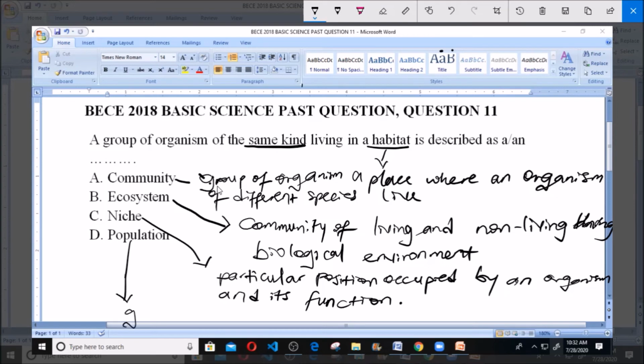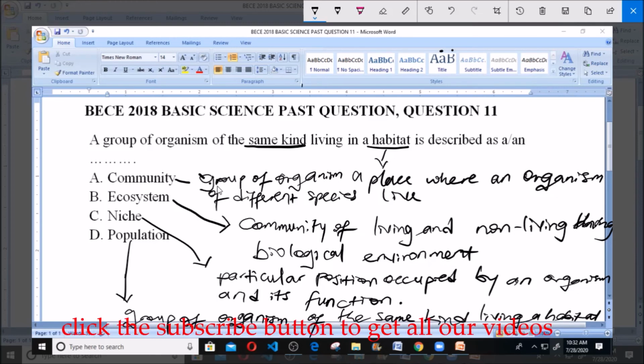Then D here says population. Population here now is a group of organisms of the same species. That means of the same kind living in a particular place, or living in a habitat. So population is a group of organisms of the same kind, of the same species, living in a habitat. And our question says a group of organisms of the same kind living in a habitat is described as. So you see that from here our answer is D, population. Unlike community, which is a group of organisms of different species living in a habitat.